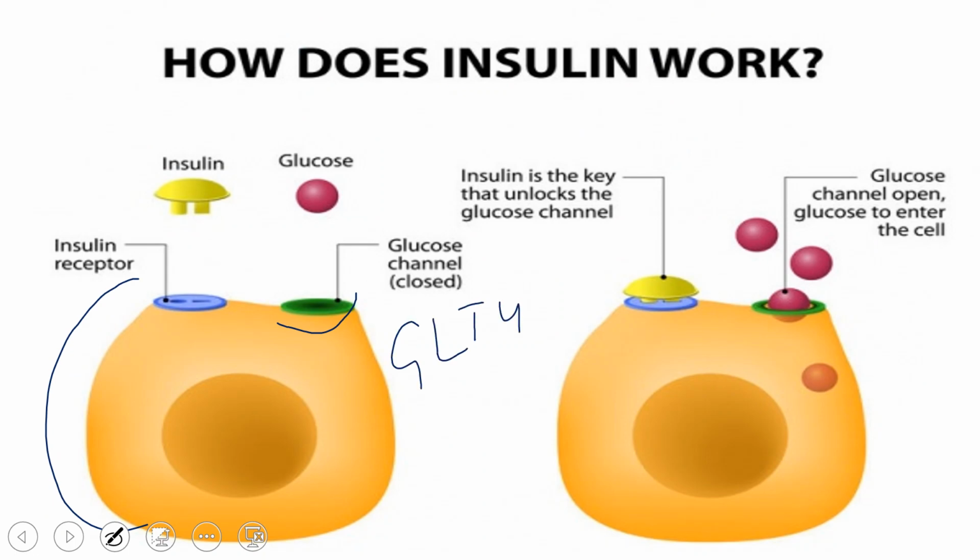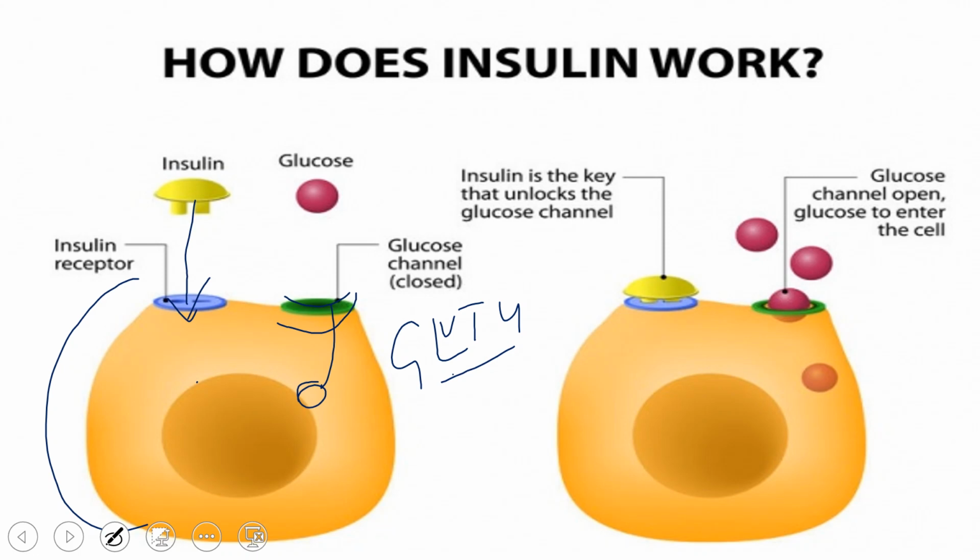We have different types of GLUT, 1 to 14, but only GLUT4 depends on insulin. This is a channel, a gate for glucose entry into the cells. Whenever insulin comes and binds to the insulin receptors, this gate will open. Normally this channel is closed. As soon as insulin binds, GLUT4 will move here and the gate will open, and then glucose enters. This is the normal function of insulin.